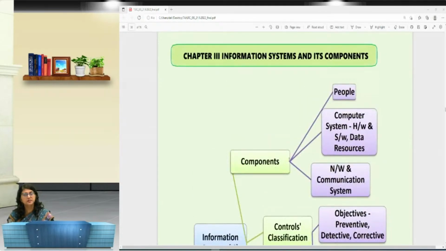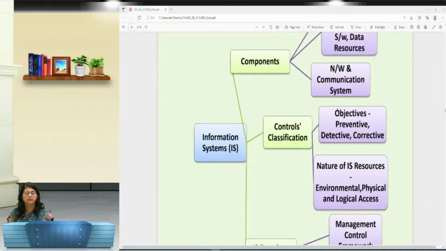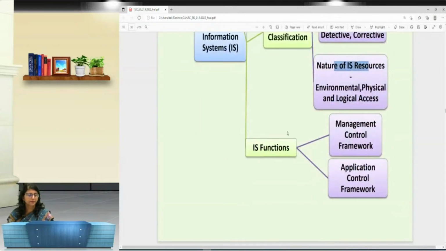And then they are further subcategorized as people, computer, hardware, components में ये चीजें आ गई. Control classification, we have 3 ways of classifying the controls based on the objectives of the controls, nature of IS resources and management control.